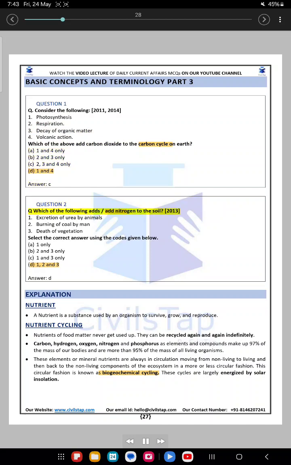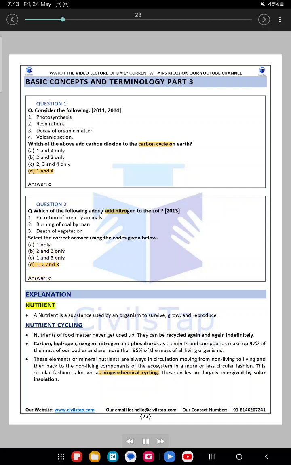Question 2. Which of the following add nitrogen to the soil? 2013. 1. Excretion of urea by animals. 2. Burning of coal by man. 3. Death of vegetation. Select the correct answer using the codes given below. A. 1 only. B. 2 and 3 only. C. 1 and 3 only. D. 1, 2 and 3. Answer: D.